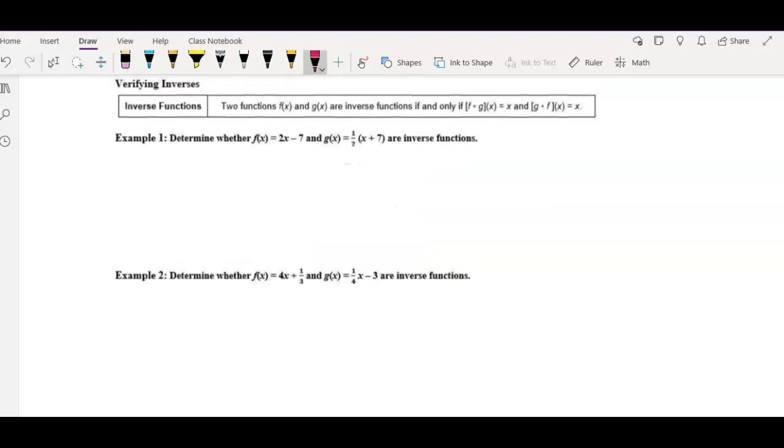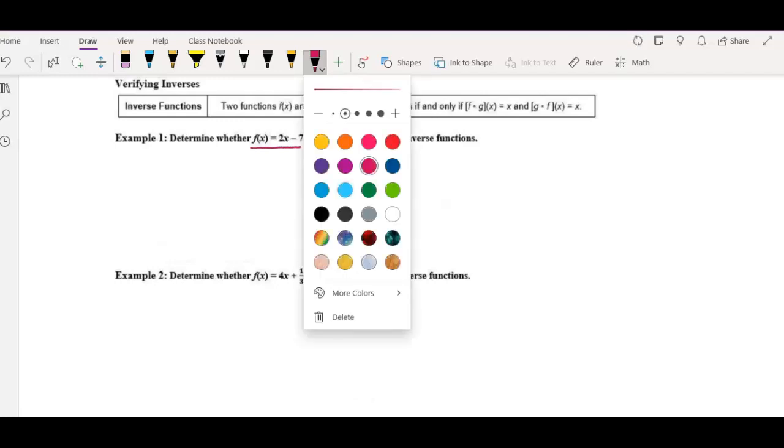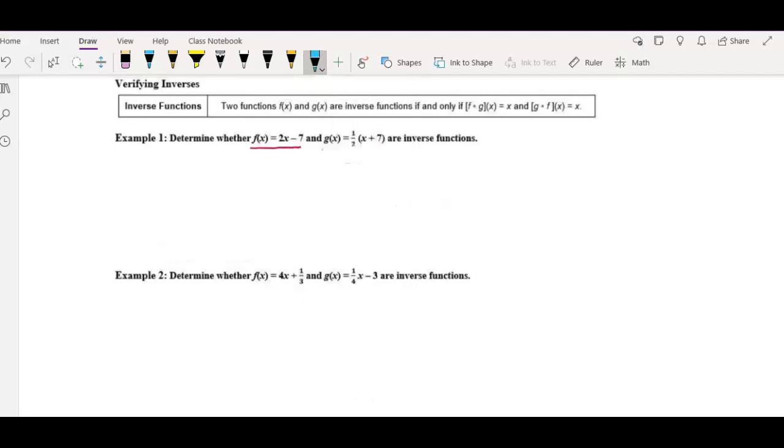For example, if we want to determine if f of x and g of x are inverses of one another, we want to compose f of g of x and g of f of x. If both of those equal x, then these two functions are inverses of one another. If we were to graph them, they would be reflections over the line y equals x.